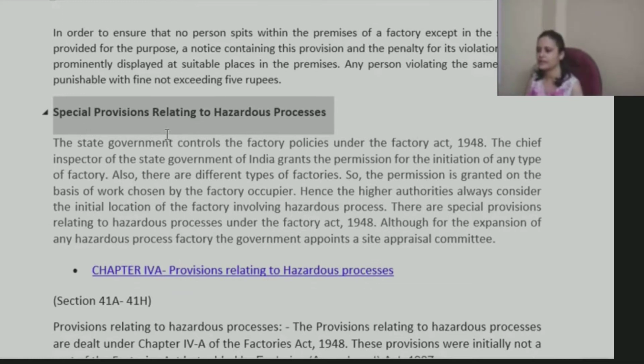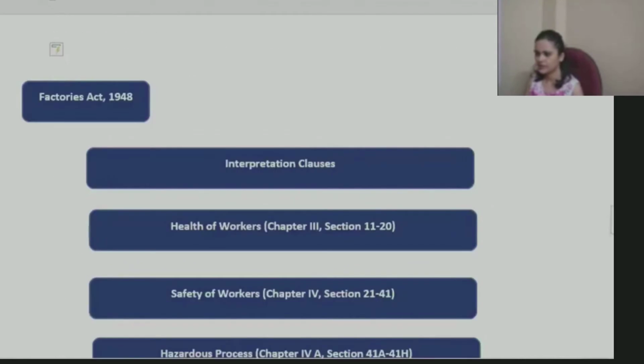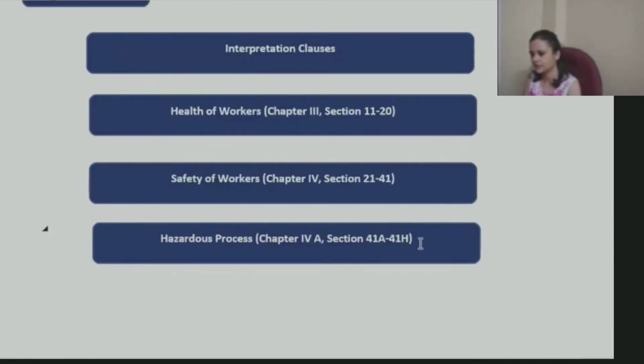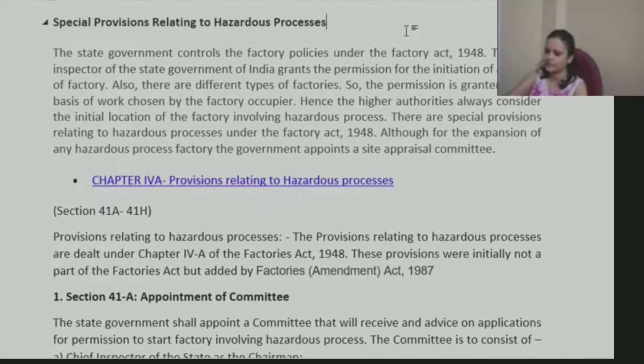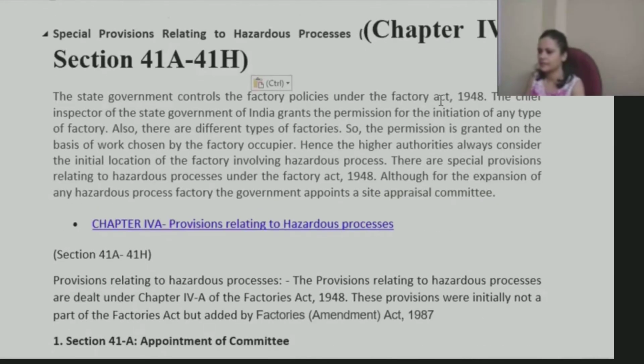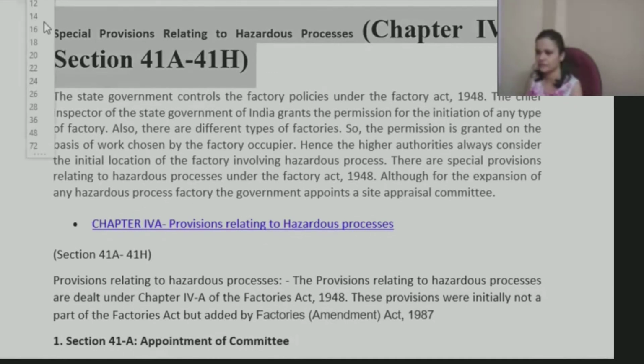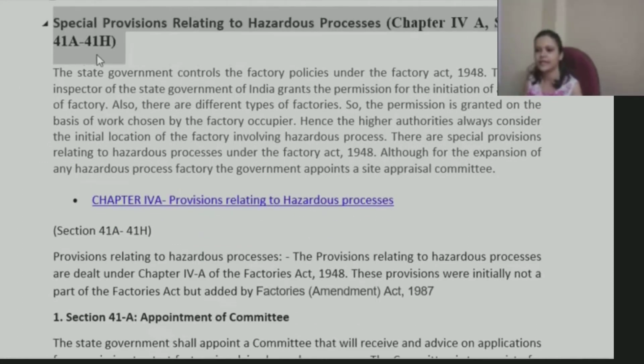And another one that we have is with regard to hazardous process, right? So if we look at here, it is chapter 4A. That means initially when this act was made applicable, this provision was not there. Okay, so this was inserted at a later stage only by this one, right? Chapter 4A, and these are the sections. So after section 41, these sub clauses were inserted, 41A to 41H. So these are the provisions which we have.